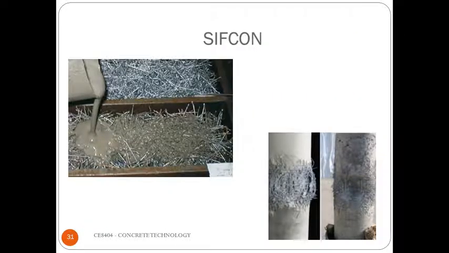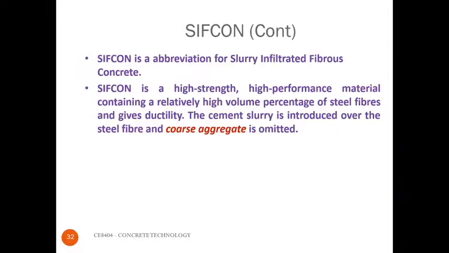The next one is SIFCON, that is slurry infiltrated fiber concrete. SIFCON is abbreviated for slurry infiltrated fibrous concrete. It is a high strength, high performance material containing a relatively high volume of steel fiber and gives ductility. The cement slurry is introduced over the steel fiber, and coarse aggregate is eliminated in SIFCON.